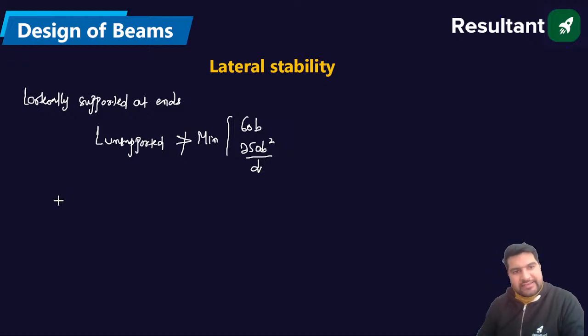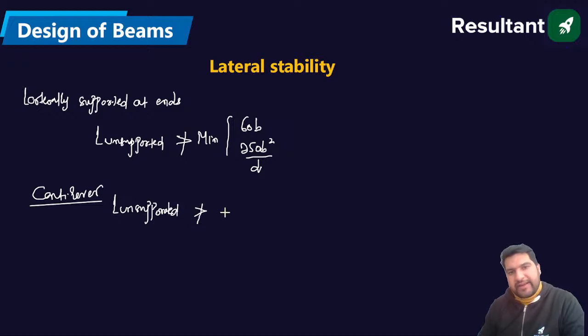So I will take the case of cantilever beam. In case of cantilever, we are checking this stability criteria. L unsupported should not be greater than the minimum of 250B or 100B square by D. So correct yourself: 100B square by D.